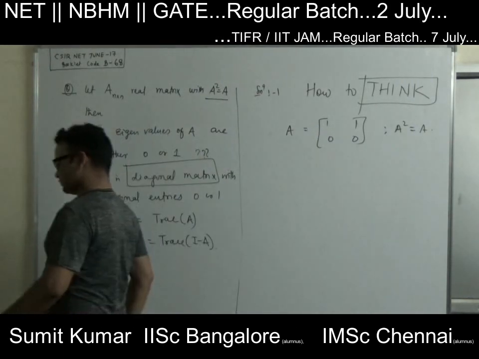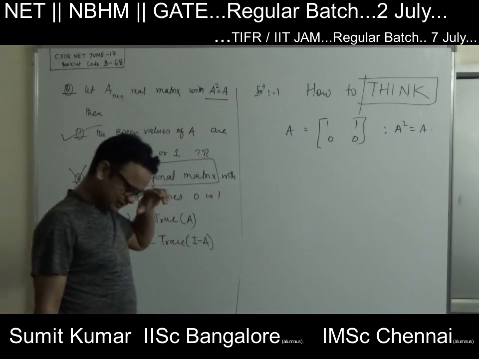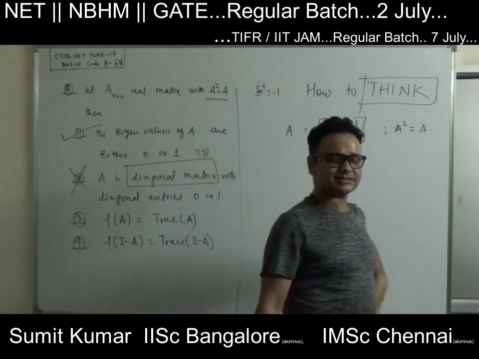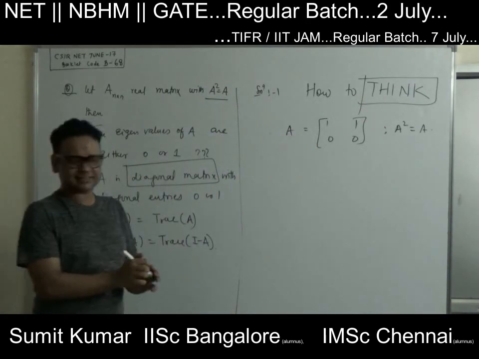So rank of A is equal to trace of A. So this is one of the best problems. How can one do this? They have just given A squared equals A. Using that, how can one evaluate the rank and trace?